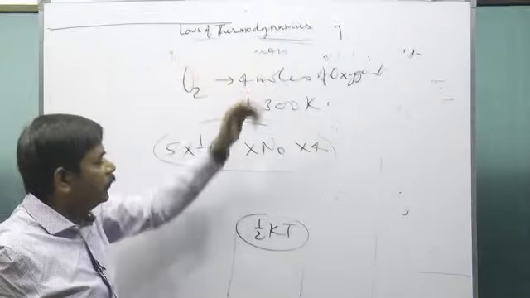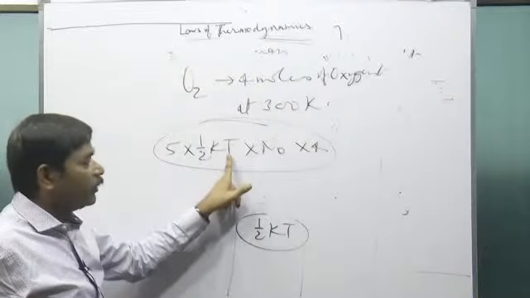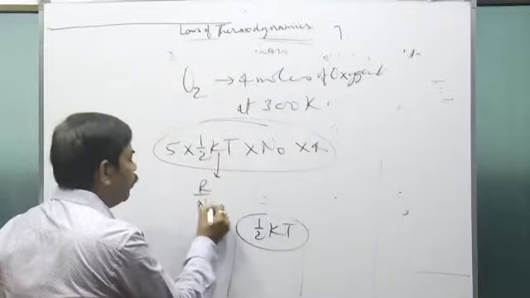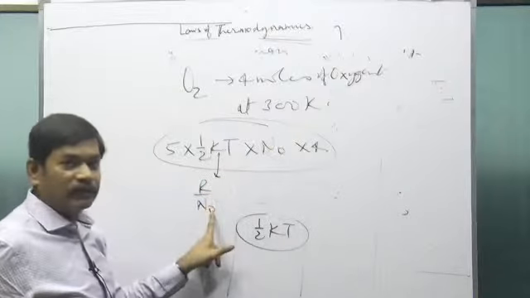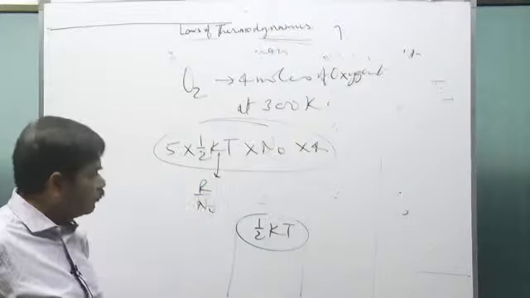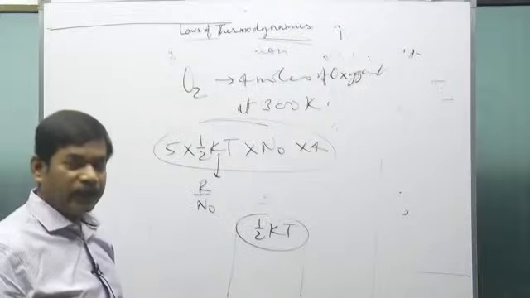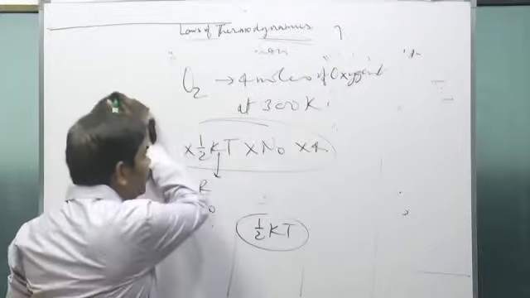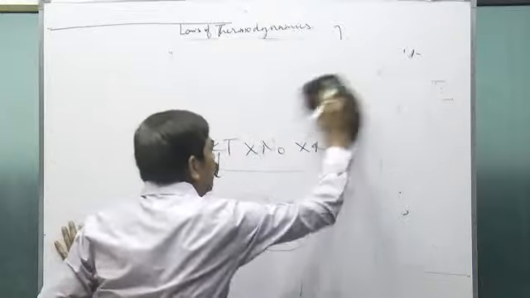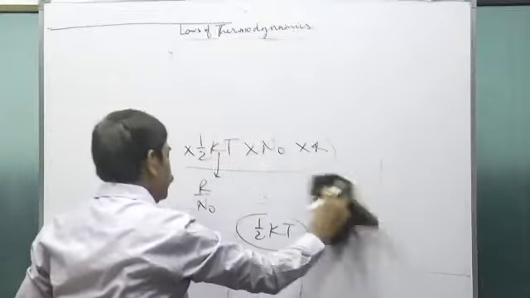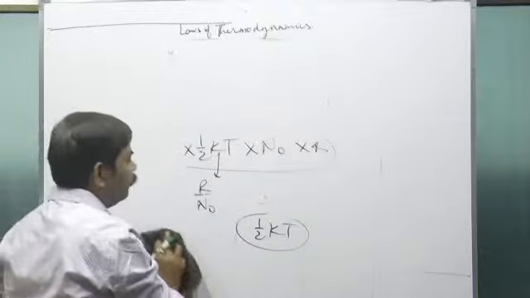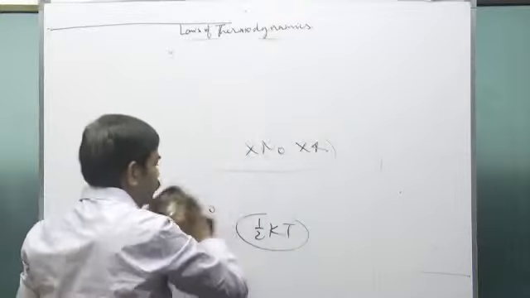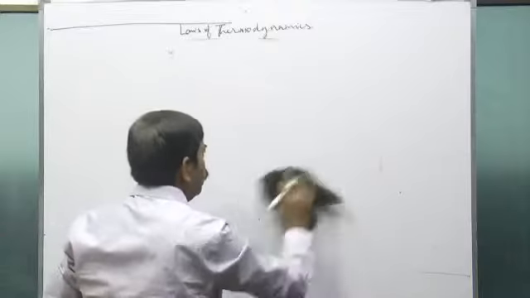The gas is oxygen, 4 moles, at a temperature of 300 Kelvin. We can keep the temperature here, and k is R by N naught. So N naught into N naught will cancel, and the answer will come only in terms of R. Is that clear? R is the gas constant. So this is how you can calculate the internal energy of an ideal gas, and you need to calculate the internal energy only for ideal gases. So this is all about the internal energy of the gas.